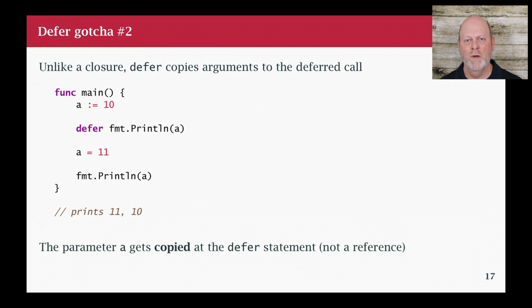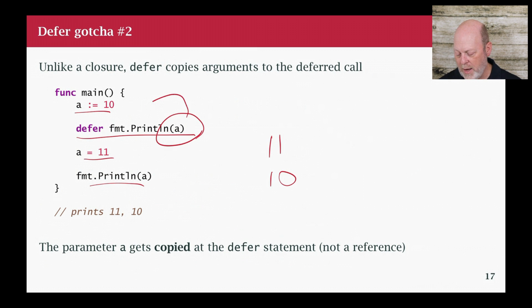So there's one other thing with defer. It's sort of a gotcha, not exactly. It's very important to realize that the value in the function call you're deferring is copied. So I have this function where I set A to 10, and I defer printing it, and then I set A to 11, and then I print, and I'm printing the A that's 11, and then I exit the function, which means the deferred print happens. First it prints 11, and then it prints 10. It prints 10 because 10 is the value that A had when I deferred the call.